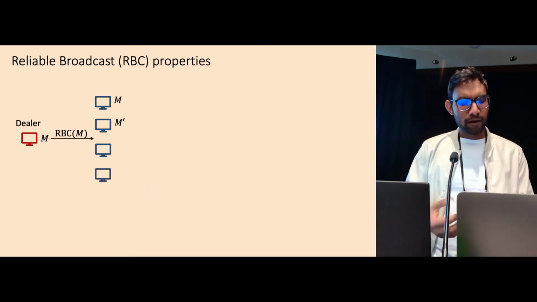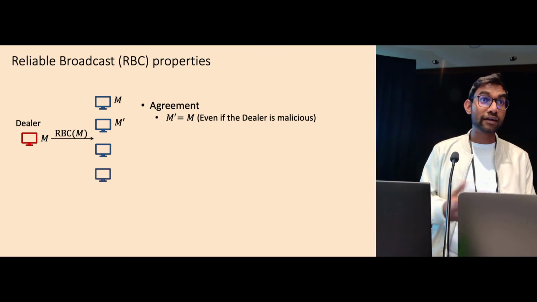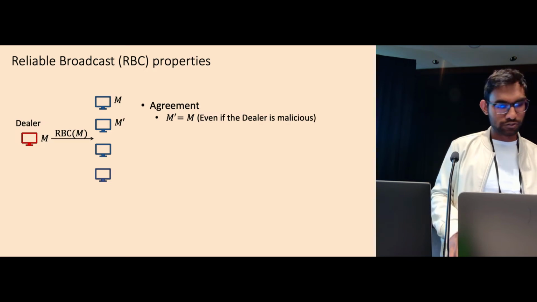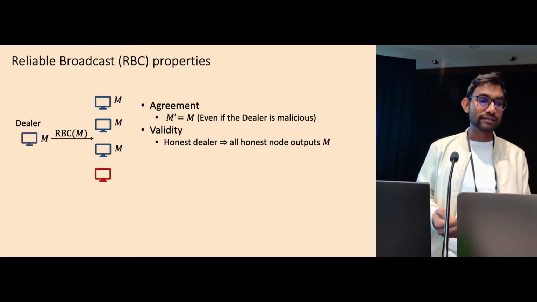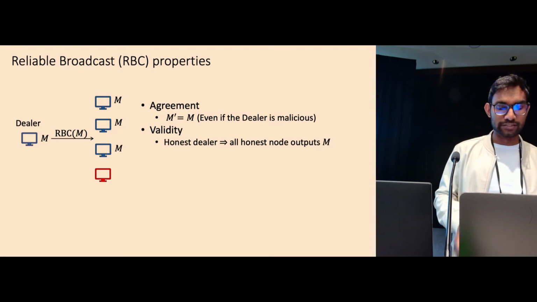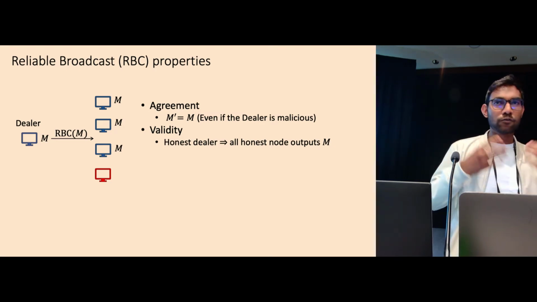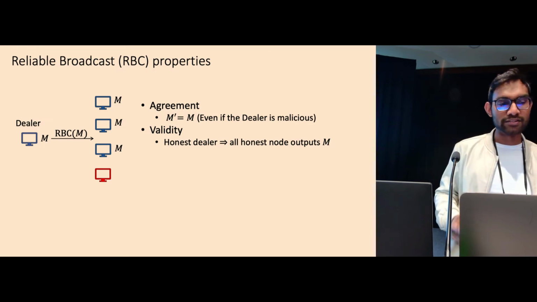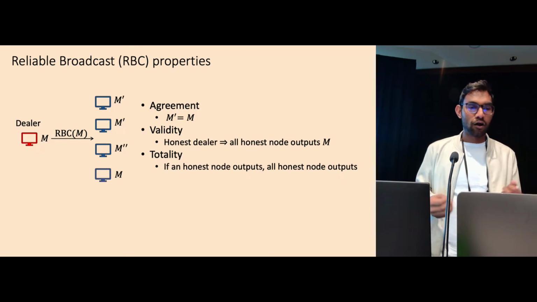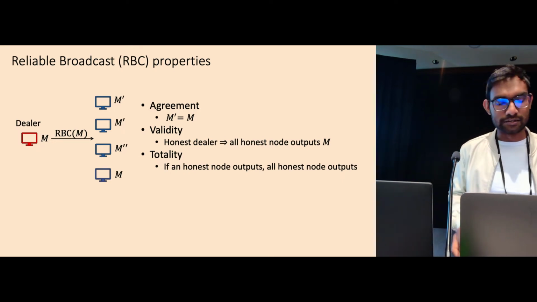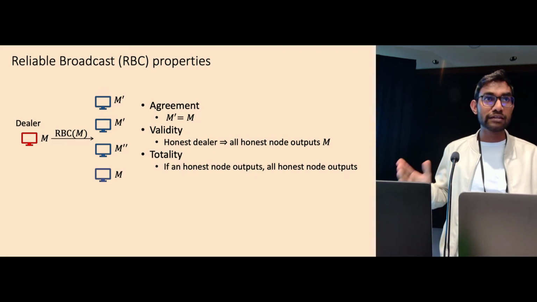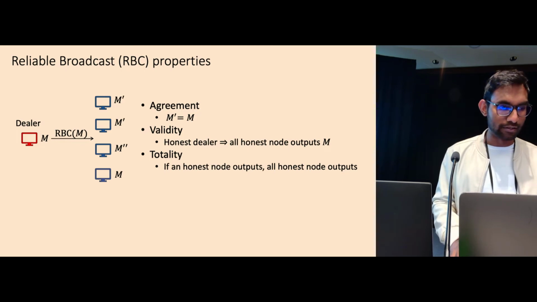More formally, RBC requires these properties. First is agreement. It says if two honest nodes output a message, they should output the same message. We also need validity, which says if the dealer is honest, then at the end of the broadcast, everybody outputs the dealer's message. Intuitively, this is very similar to your first basic notion of broadcast that you can imagine. And you also need totality, which says either all honest nodes output or everybody stays undecided. This is slightly weaker than strong termination, where everybody needs to always output. We'll see what that is in the next slides.